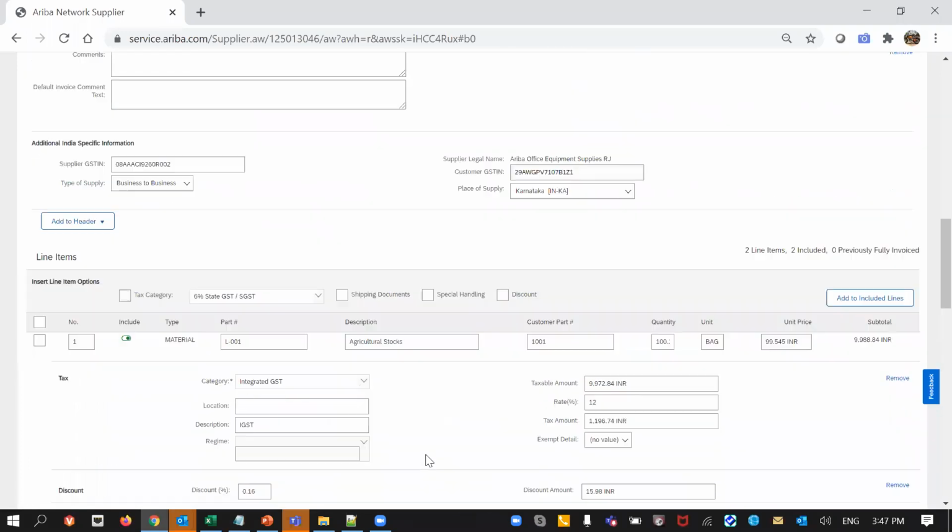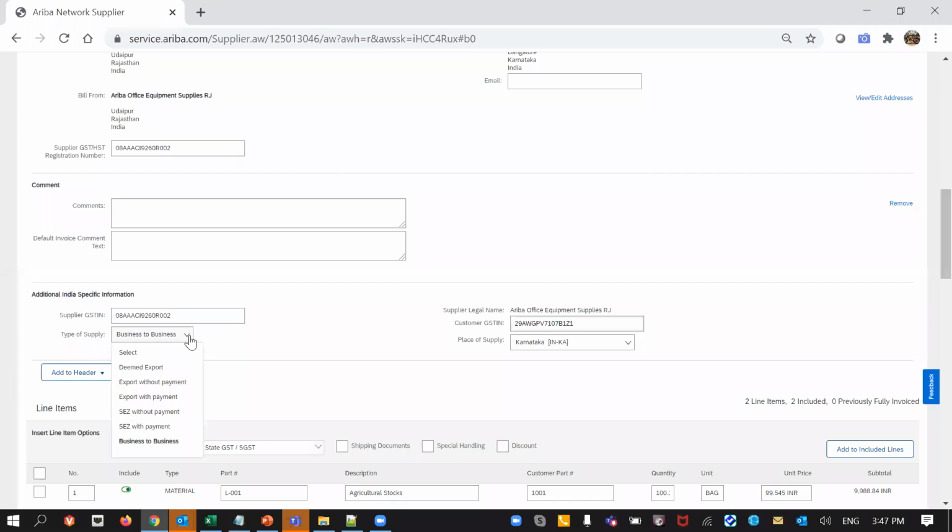But before that, I would explain this part. There are these new fields, or new information, required by the tax authorities, because using this they want to assess that this is a particular domestic, business-to-business scenario, and a particular type of tax will be applicable: only IGST, or, if it is an export scenario, or an interstate or intrastate scenario, a particular type of tax. And if it is an export, they will look for the customer's or buyer's address, which is not in India. All of those things they are going to check with the help of this particular field.